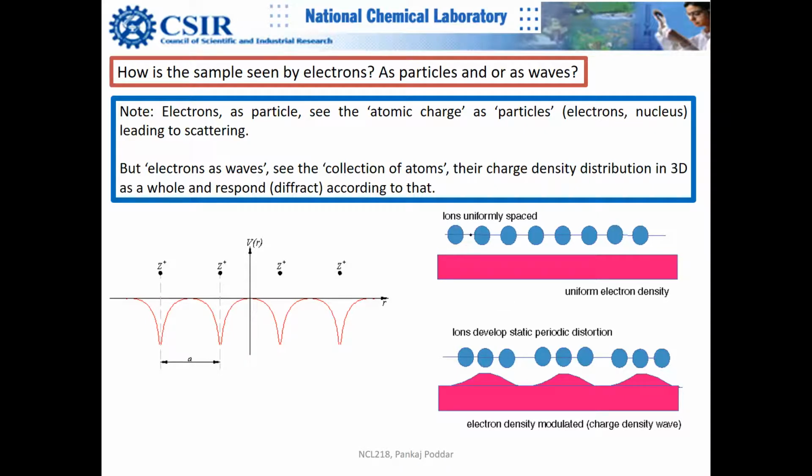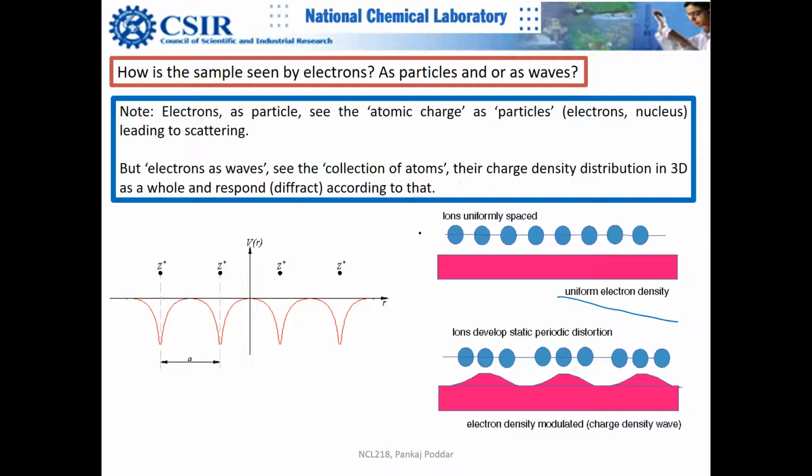Now you can see that if the ions or atoms are uniformly spaced, then the electrons will form a uniform electron density. This is a homogeneous field, right?